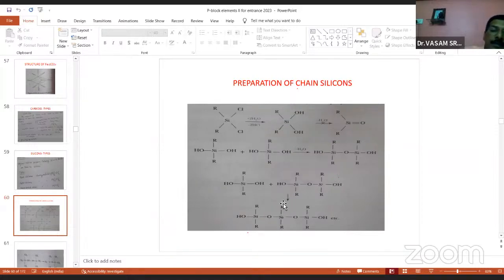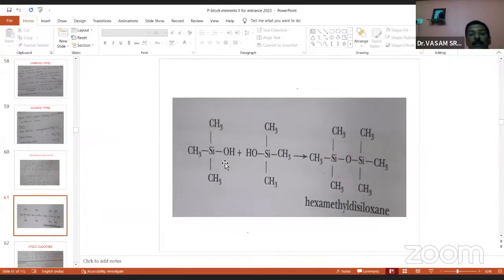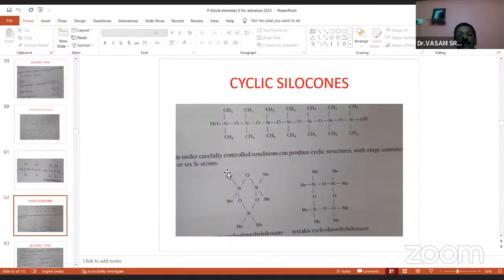This type of containing molecules are called silicones. So ivanni kuda silicones kinda antav. This is called chain silicones. Okay, these are chain silicone. Two more. This is trimethyl hydroxy silicone. This is hexamethyl disiloxane, and this is also cyclic silicones. 3 molecules cyclic silicones, 3 molecules. And 4 molecules there.